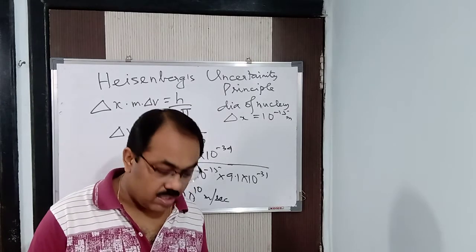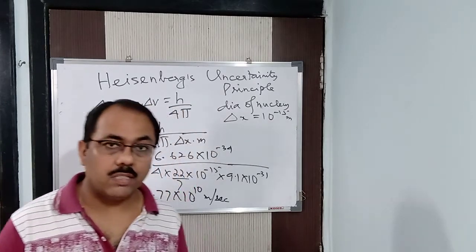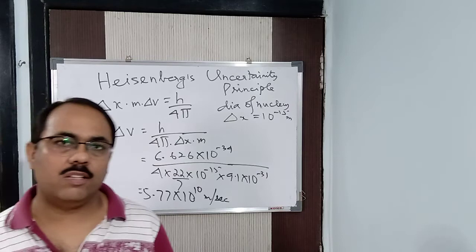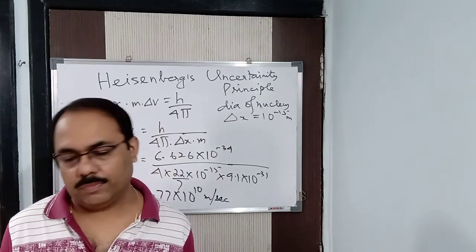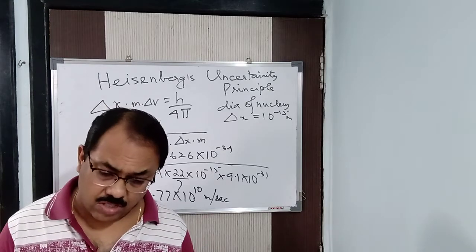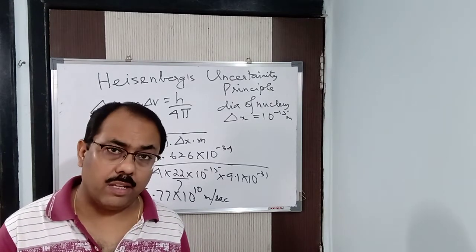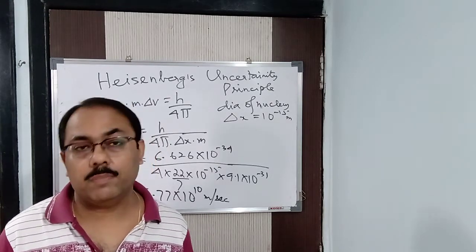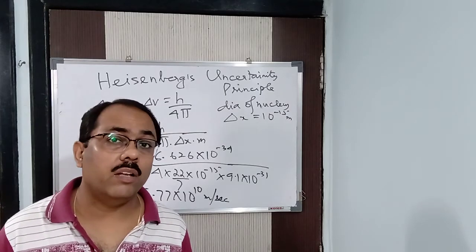Which clearly proves that the electron is not present inside the nucleus, but outside it, because its velocity is much higher than the velocity of electromagnetic waves.